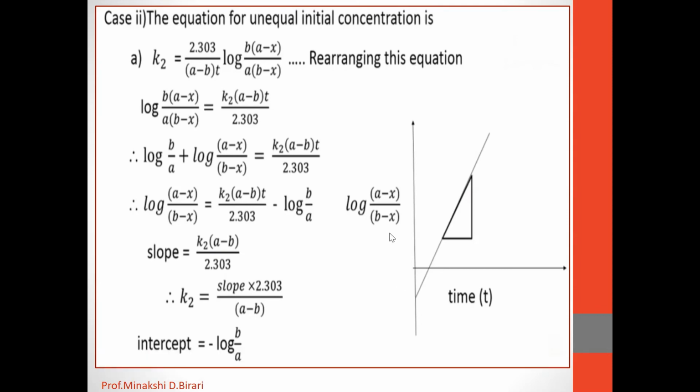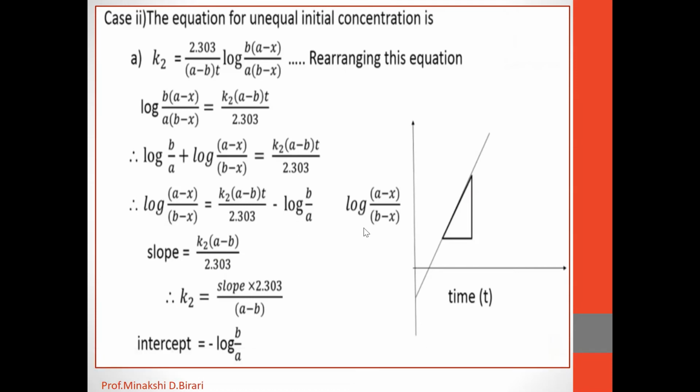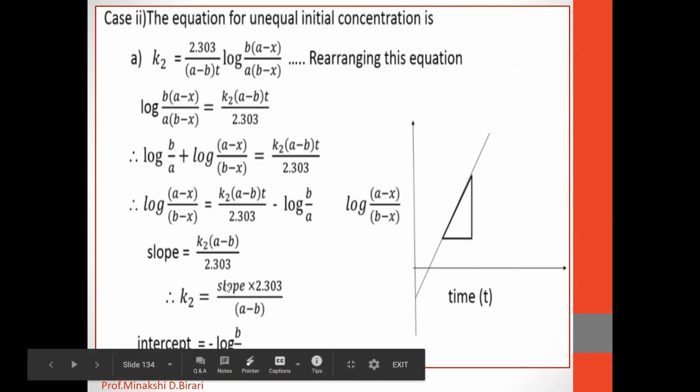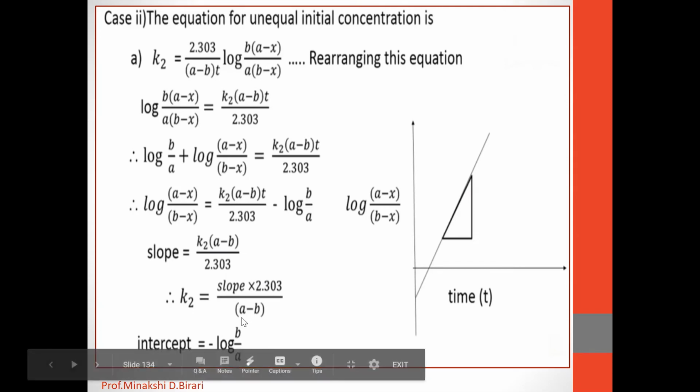From this equation, we can calculate the velocity constant K2, and it refers to the temperature at which the reaction is carried out. The graph is shown in this figure. Slope is equal to K2 into A minus B divided by 2.303, and the intercept on the y-axis is equal to minus log B upon A.